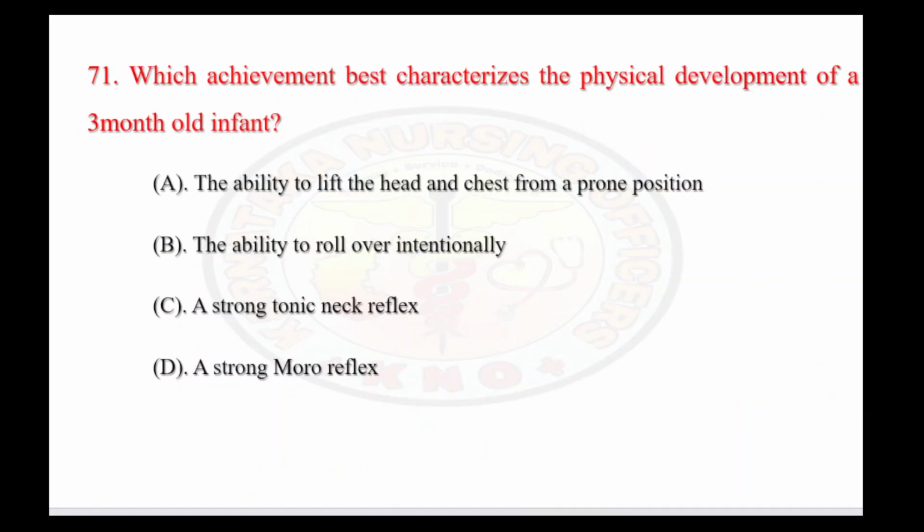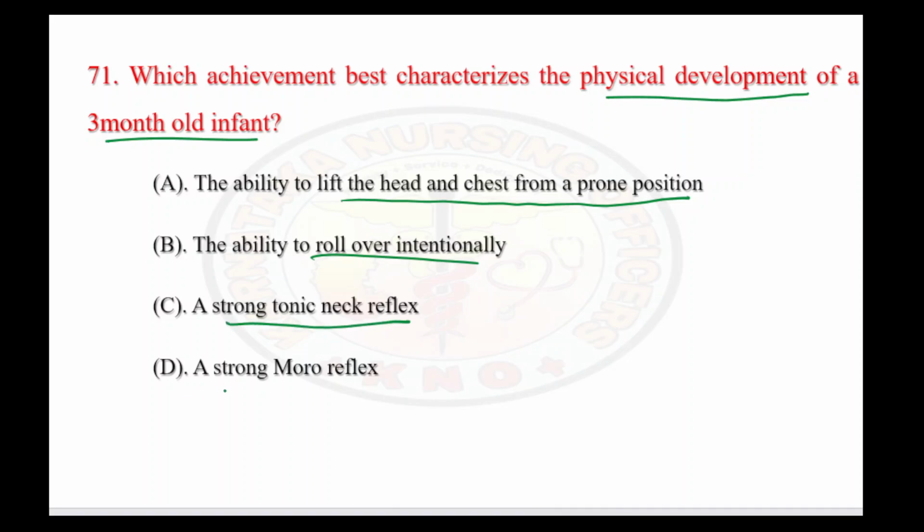So let's see the next question. Which achievement best characterizes the physical development of a 3-month-old infant? So, what can a 3-month-old child do? The options are: the ability to lift the head and chest from a prone position. Option B is the ability to roll over intentionally. Third option, a strong tonic neck reflex. Fourth option is a strong Moro reflex. The right answer is option A here.